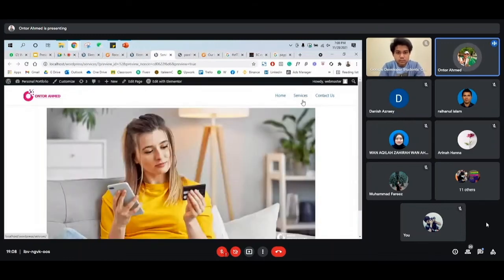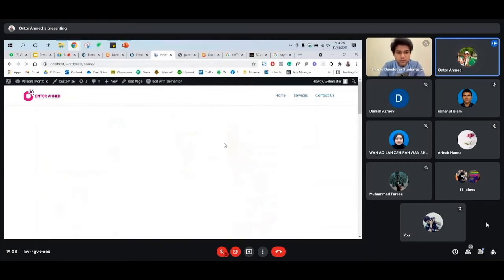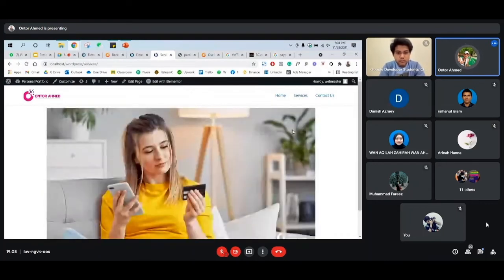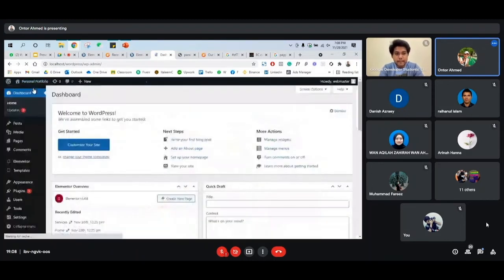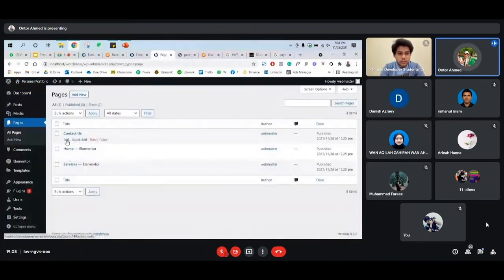and this is the service page, and this is the home page we just did, and this is the service page. So yeah, if you want to edit contact us, what we need to do, same thing, we need to go to the dashboard, then all pages, and then select the page, and then just click edit. All pages, and then contact us edit.